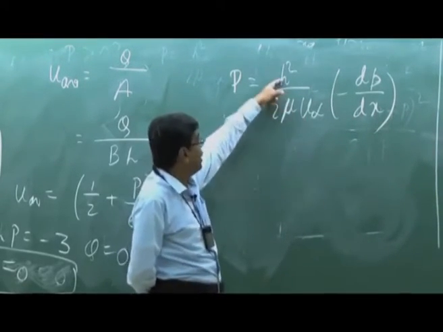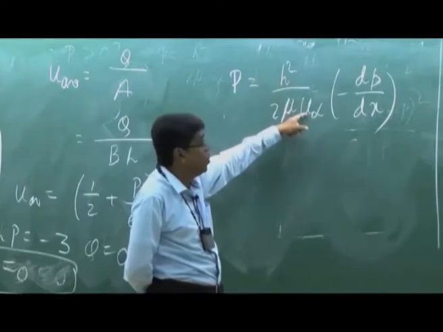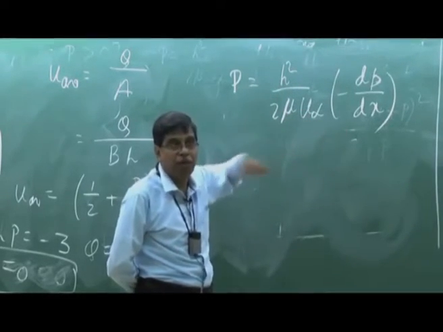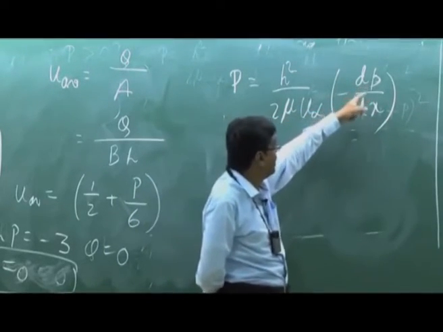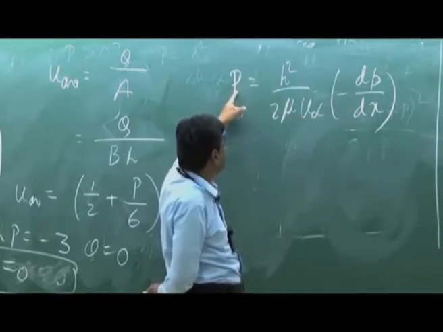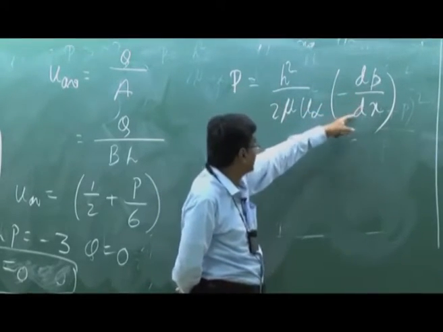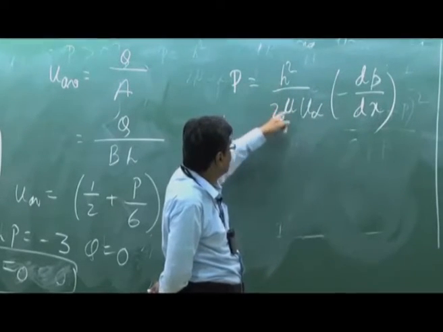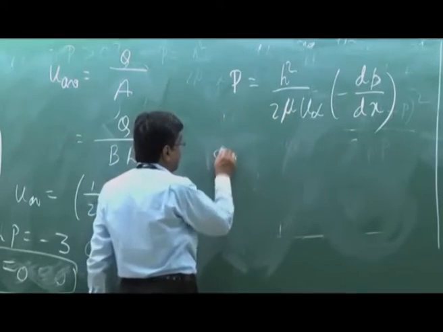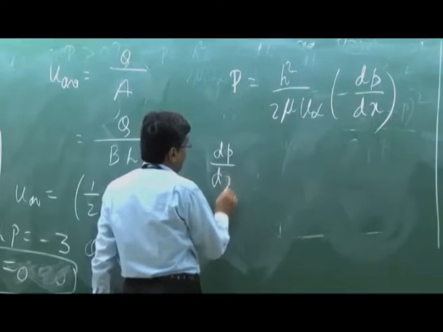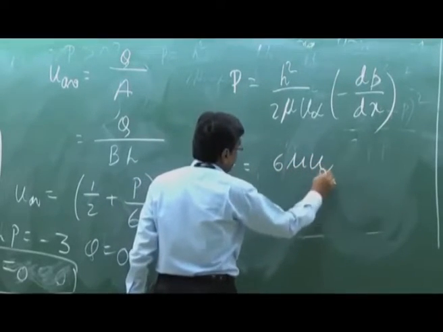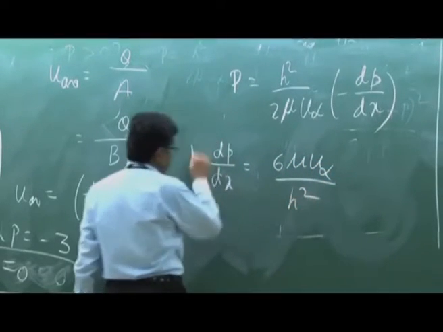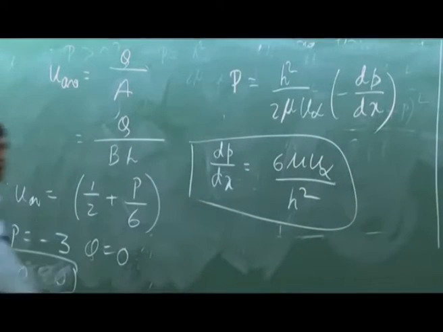That means for a given channel of given height, with the fixed plate and the plate moving with a velocity u infinity, with viscosity mu, if the pressure gradient satisfies dp dx equal to minus 6 mu u infinity by h square, this type of adverse pressure gradient, as I told, is a tug of war that will arrest the flow.